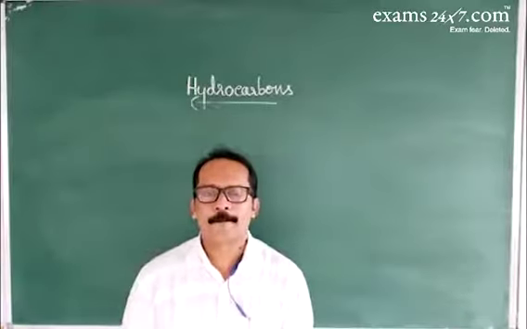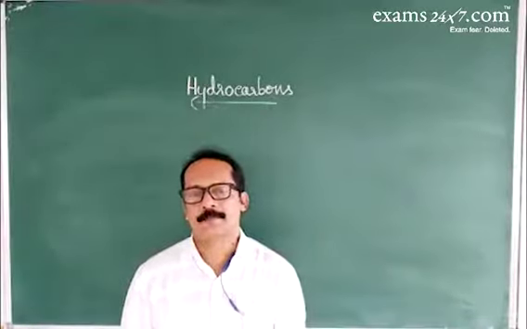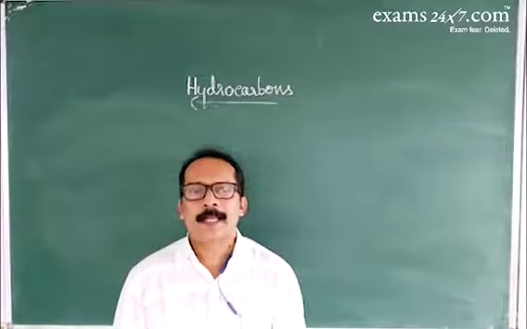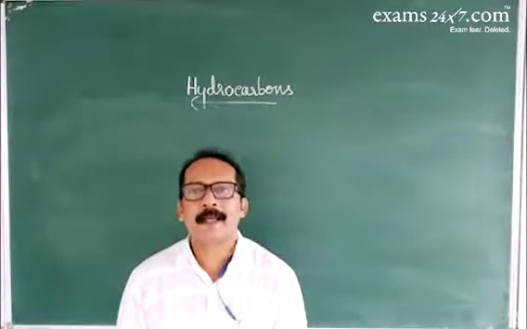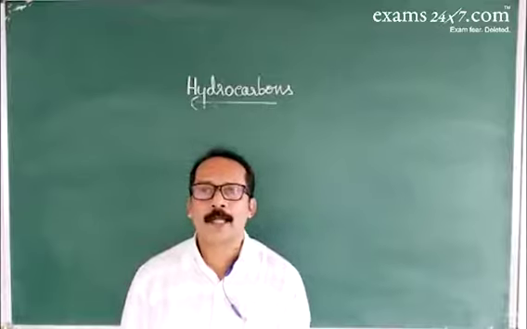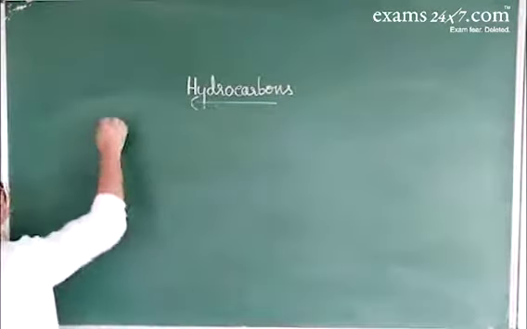Examples for radical initiators are dibenzoyl peroxide, tetramethyl lead, tetraethyl lead. These are examples for radical initiators.